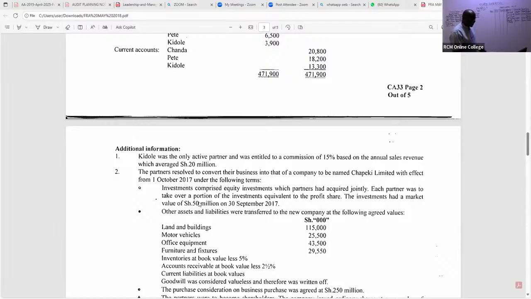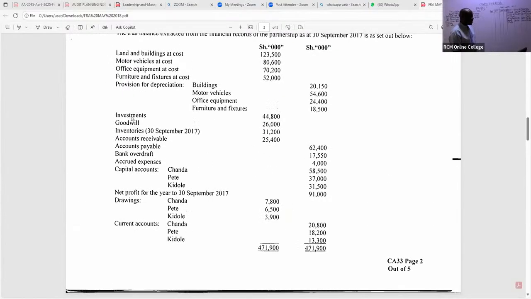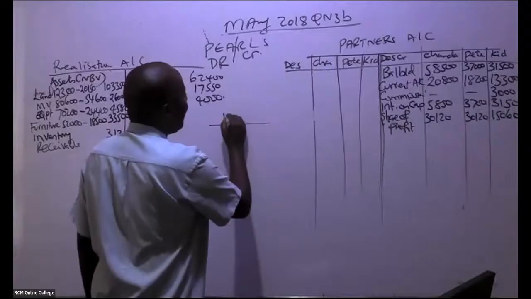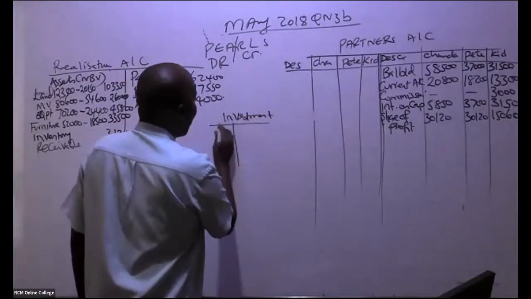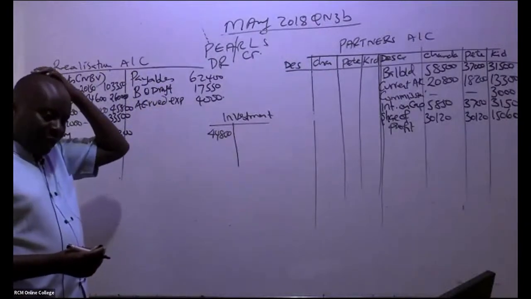So now this is an asset that has been taken over by the partners. When they take an asset, we debit their partners' accounts. But now we have to be very, very careful. These investments themselves were worth 44,800. Don't draw this, but it is very important. So we have the investment account, and I can see a figure down here of 44,800.